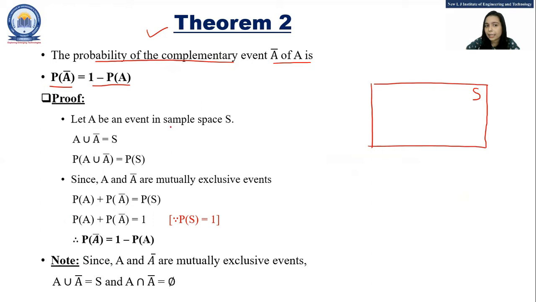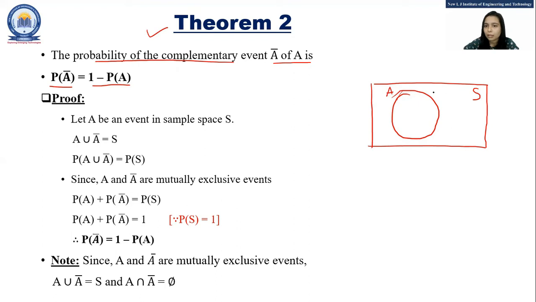Let A be an event in a sample space S. S is the sample space, that means all possible outcomes. An event is nothing but a subset of sample space S, as we have already discussed in the last lecture.